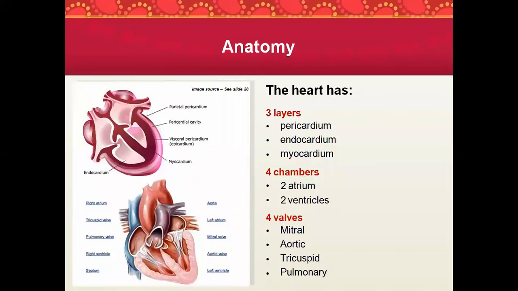Okay, so now coming to the layers. So all of you are aware of this. So how many layers does the heart have? Like everybody has their own layers, right? Even when you have a fruit, suppose if you have oranges, it has its own layers. When you have mangoes, it has their own layers. Likewise, even the heart has its own layers. So how many layers are there? There are 3 layers.